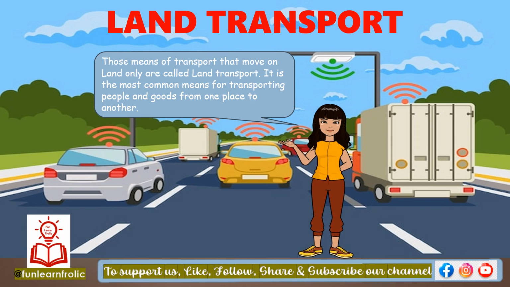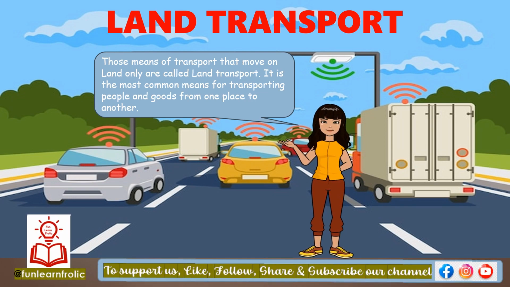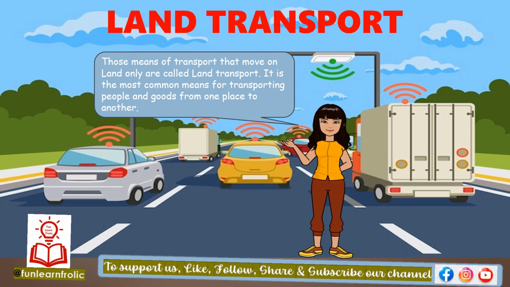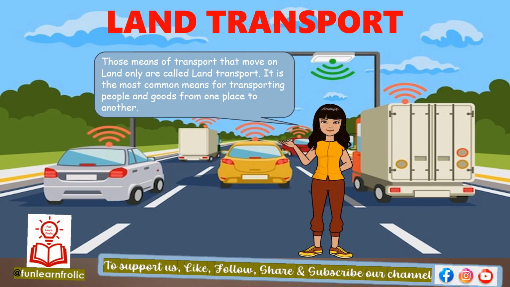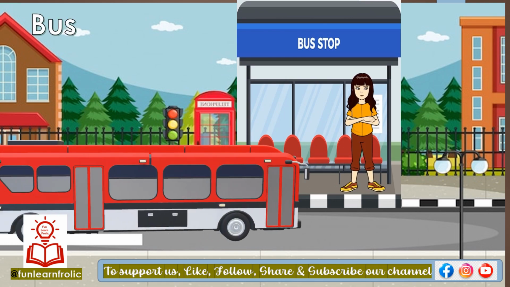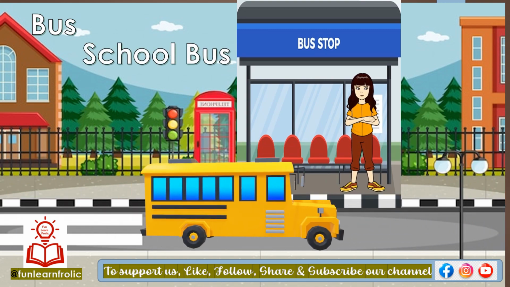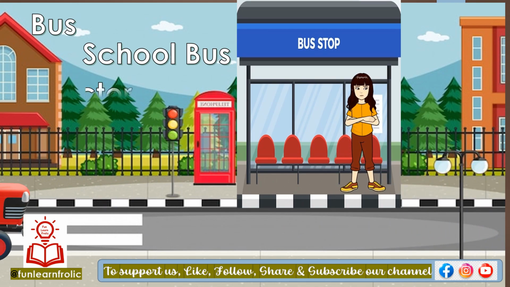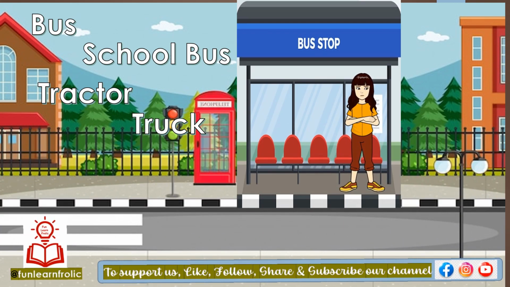Land transport. Those means of transport that move on land only are called land transport. It is the most common means of transporting people and goods from one place to another place. Examples of land transport are bus, school bus, tractor, truck. All these are four-wheeler vehicles.